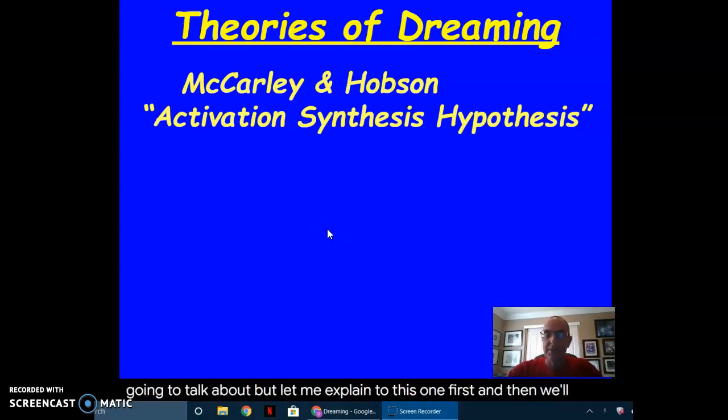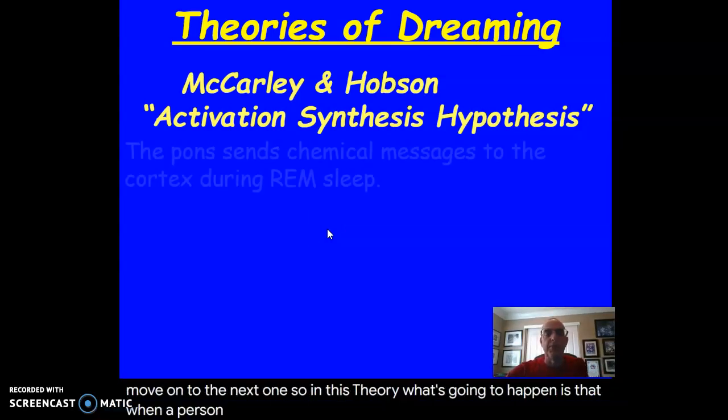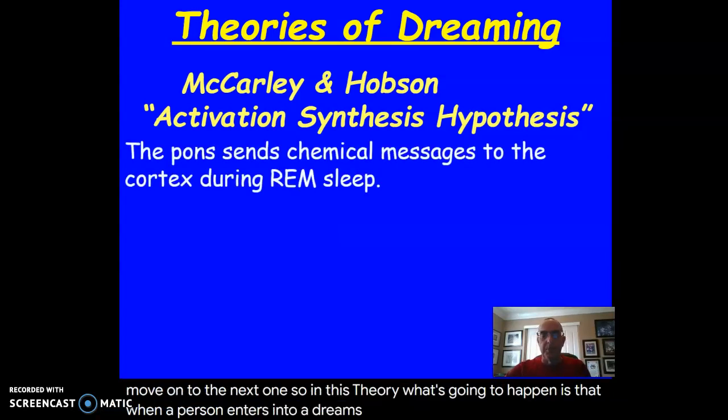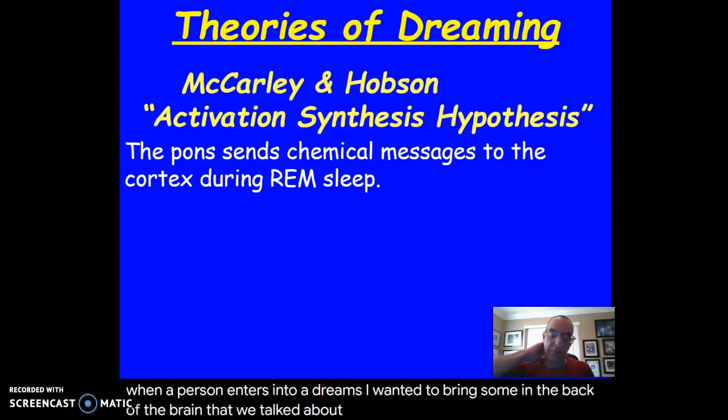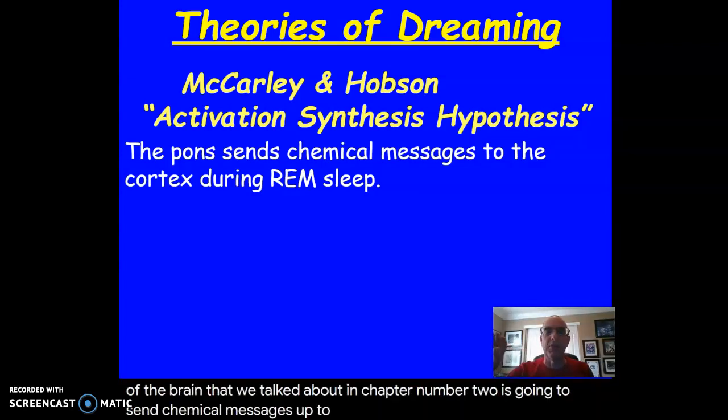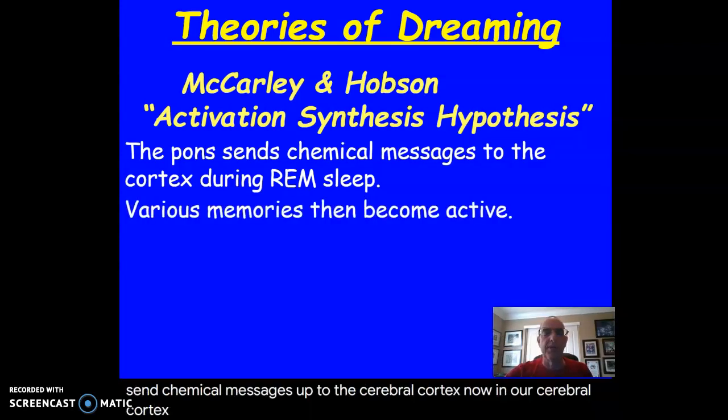So in this theory, when a person enters into a dream state, the pons, which is along the brainstem in the back of the brain that we talked about in chapter number 2, is going to send chemical messages up to the cerebral cortex. Now, in our cerebral cortex, this is where all of our memories are stored.